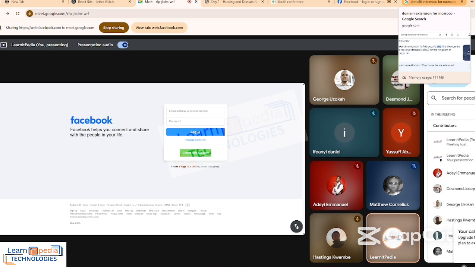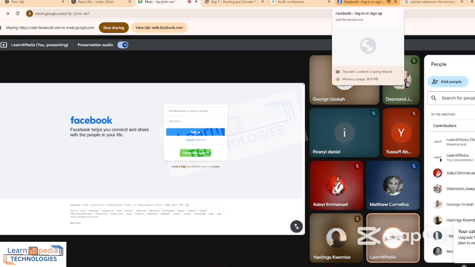And when you host with a company, you can also transfer to another company. Do you get it? When you're hosting with a company, you can still transfer to another company when you feel like, no, I need to transfer to this company. But for the purpose of this class, all of us have a website, and we'll be hosting for free. We have free hosting. For now, we'll be hosting for free. After the class, you can go and pay for your own domain and all that.